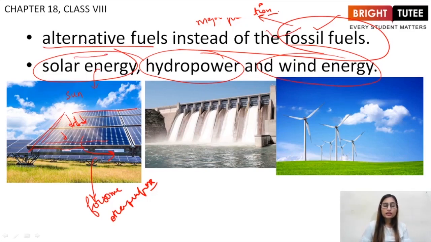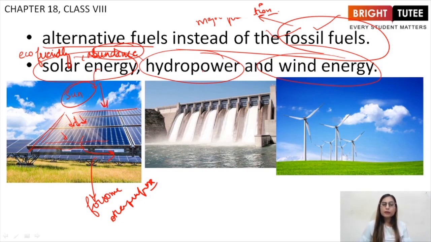And solar energy is eco-friendly, right? And it is present in abundance. We are never going to be short of sunlight because the sun shines daily for us, right? So solar energy is a fuel that is never going to be exhausted. It will always be present there. So we should utilize this solar energy.